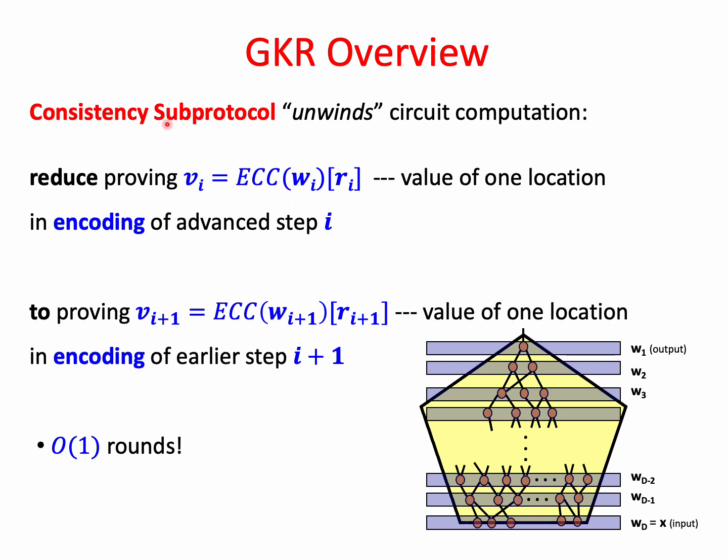And the GKR consistency subprotocol reduces a claim (RI, VI) about the encoding of layer I into a claim (RI+1, VI+1), a claim about the encoding of the next layer I+1. And a very important point is that this consistency subprotocol can be implemented in a constant number of rounds.